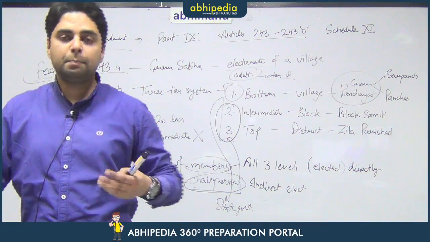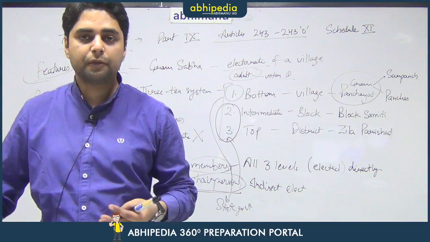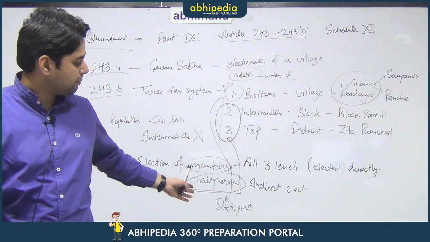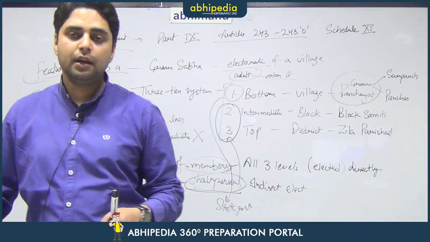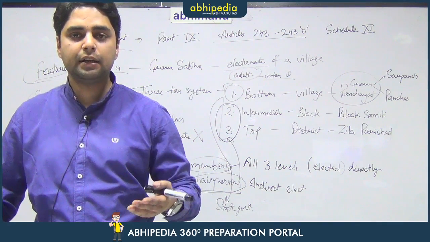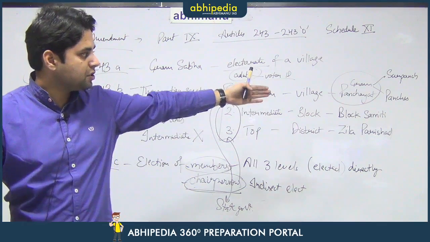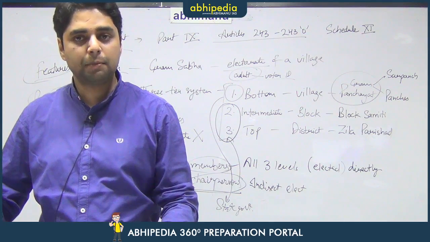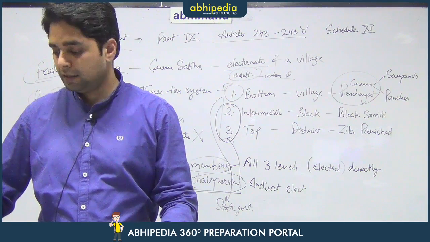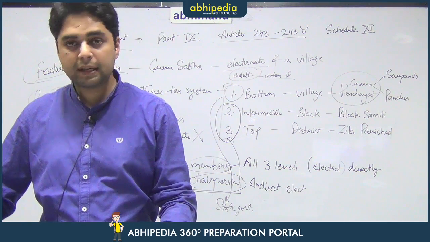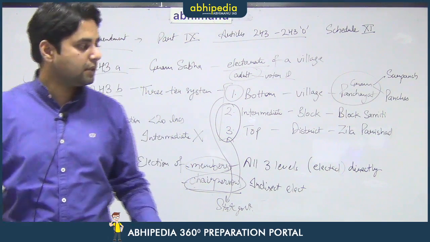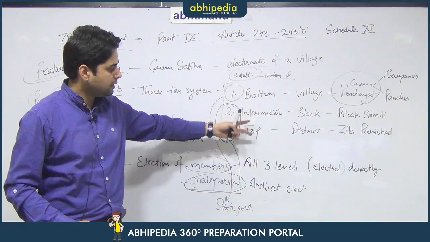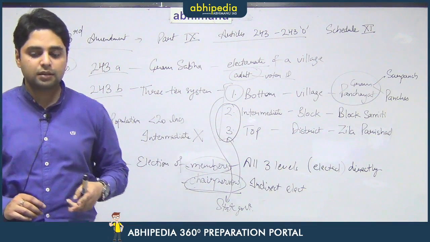Say in Punjab, for example, if the sarpanches are to be chosen directly by the people, then it can be so provided by the Punjab state government, and if in Haryana it is indirect, then the panches will choose the sarpanch. So it can be either direct election or indirect election, that depends on the state. So there is no uniformity as far as the election of sarpanch is concerned, but there is uniformity as far as the election of the chairperson of Block Samiti and Zilla Parishad is concerned.